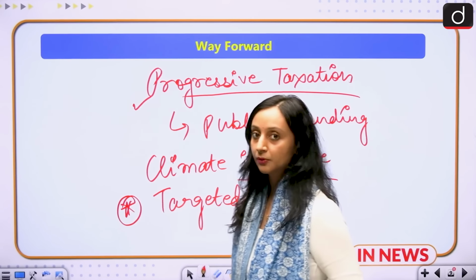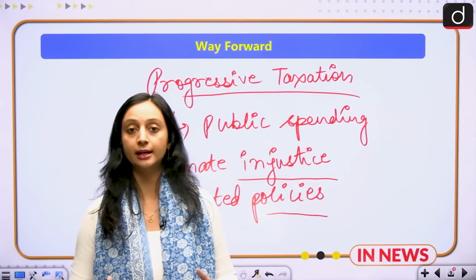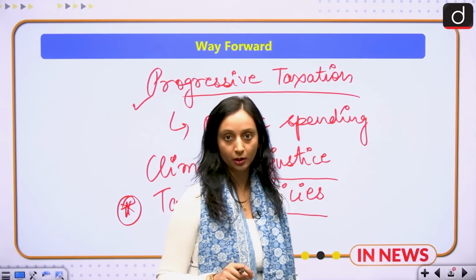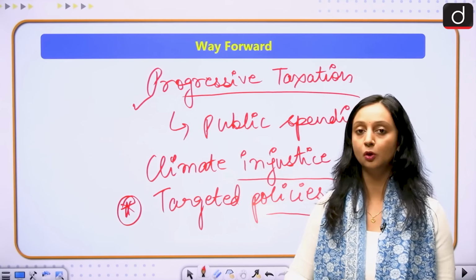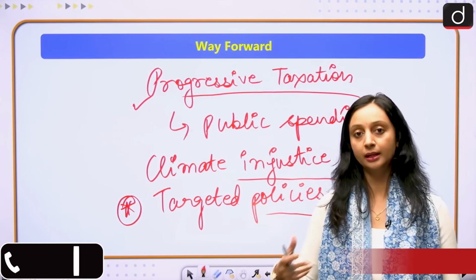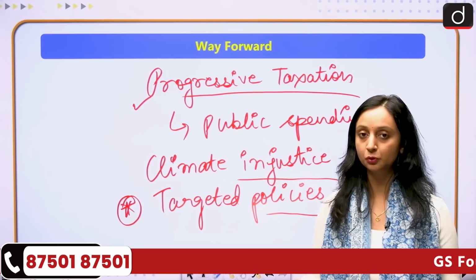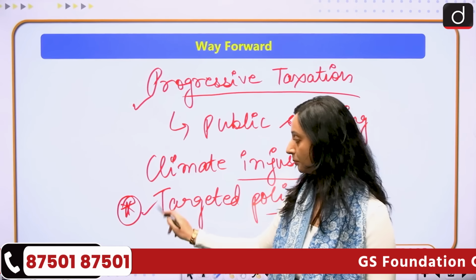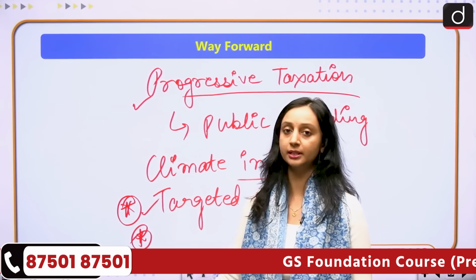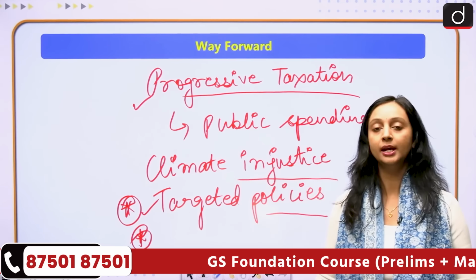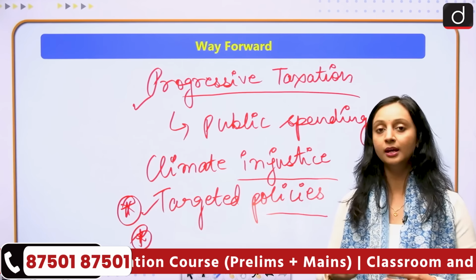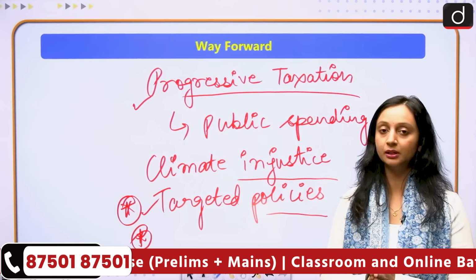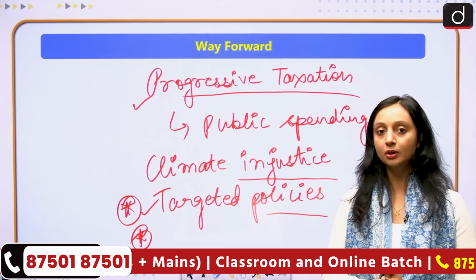So that was all for this video. We analyzed the data that has been provided to us in the World Inequality Report of 2025, and the situation for India is not very motivating at the moment. There are certain things that the government will need to do. It will have to come up with better targeted policies, better employment generation policies also, and boost the spending, boost the income, boost the wealth, and reduce the divide that we have in the country at the moment.